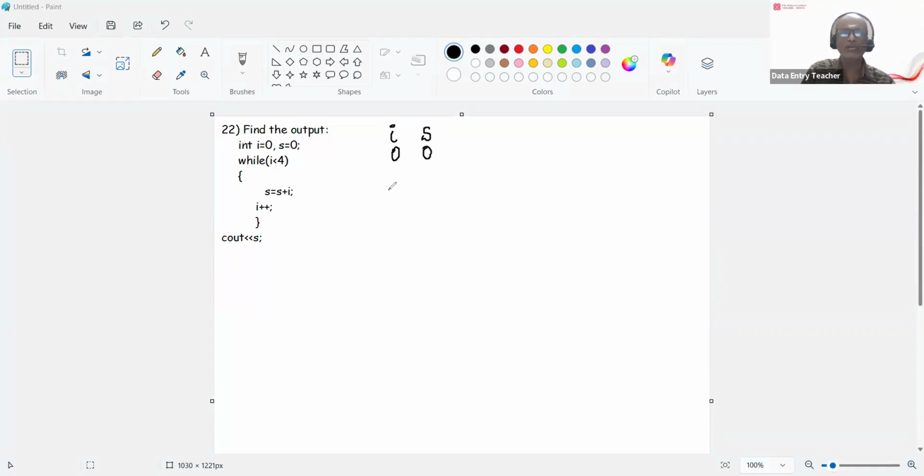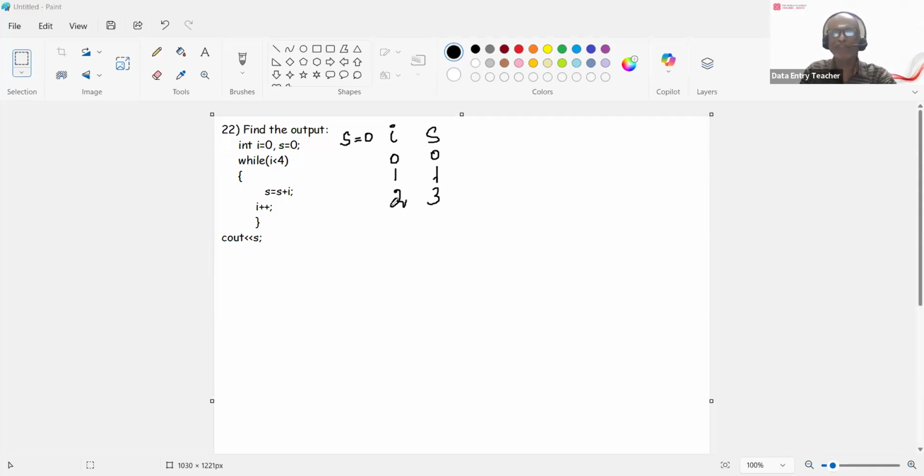Now I is less than 4: 0 is less than 4, it is true. Initialize the sum as 0. So when I is 0, it is true, so S is equal to S plus I. 0 plus 0 is 0. The next value of I will be 1, so S is equal to S plus I, 0 plus 1 is 1. The next value of I will be 2, so S equals S plus I, 1 plus 2, that is 3.